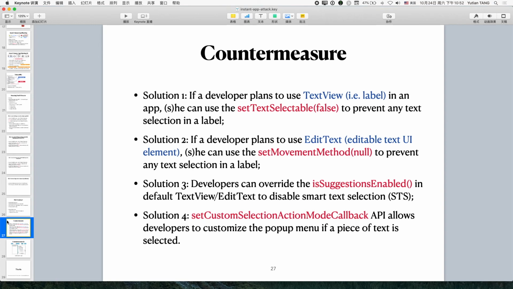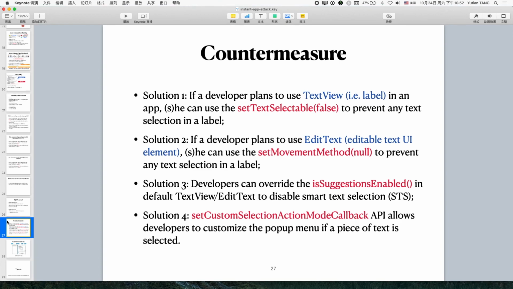Countermeasure. Actually, we provide 4 solutions to allow users to prevent developers from all these types of attacks. All this is based on that we have to select a specific tag or click to launch attacks, a specific URL to launch attacks, right?